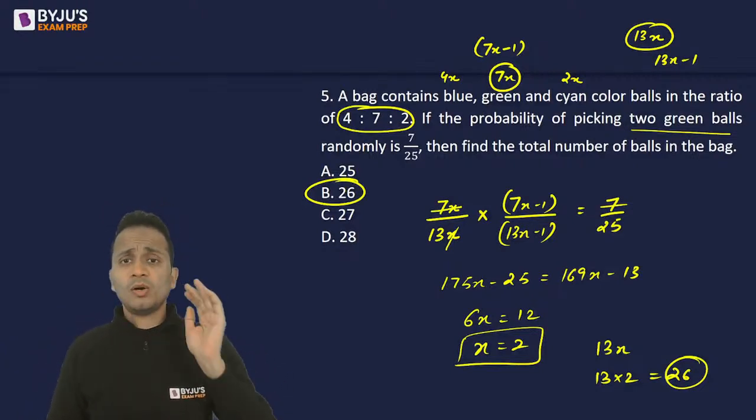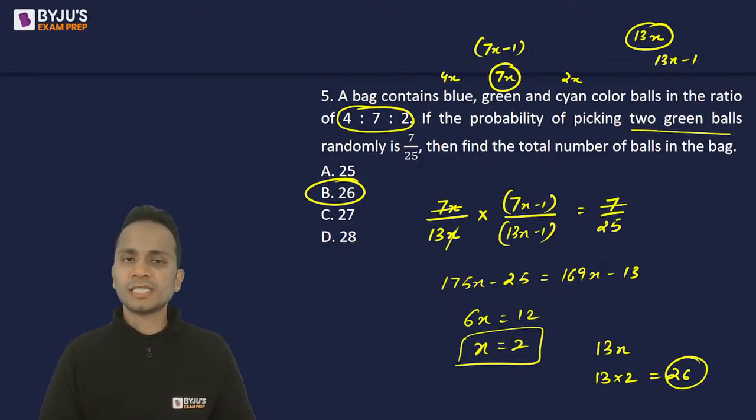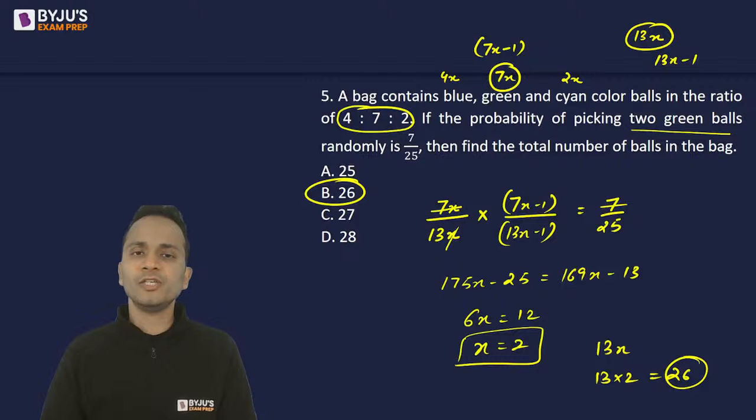So what you can do is before you start solving the question, you can evaluate the options as well. If options are given in this manner, then 26 can be the only answer.